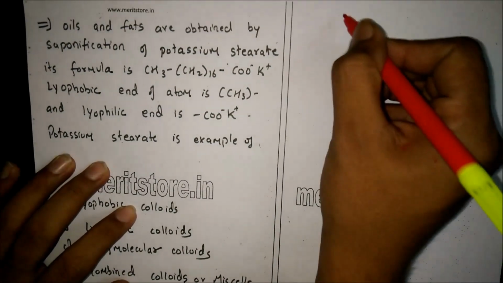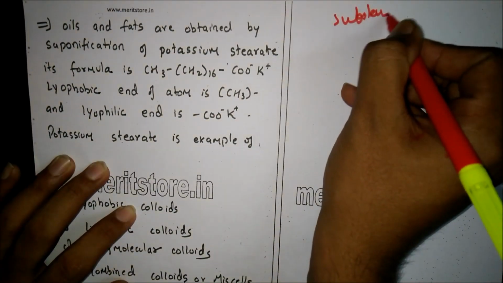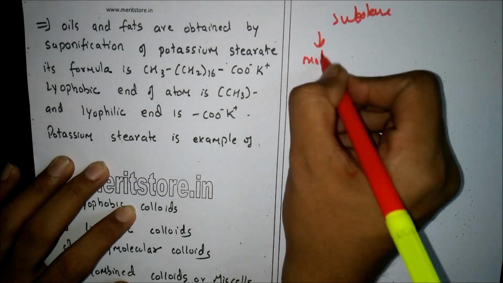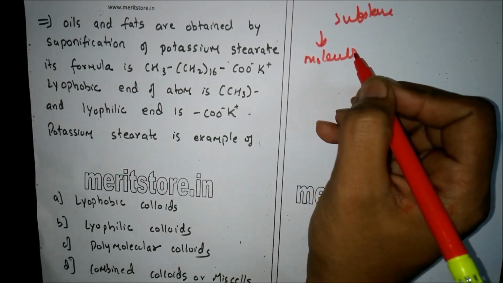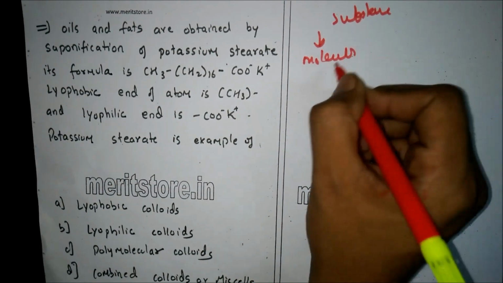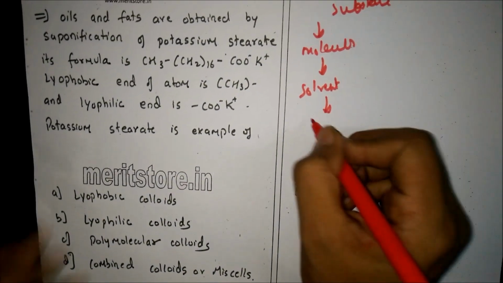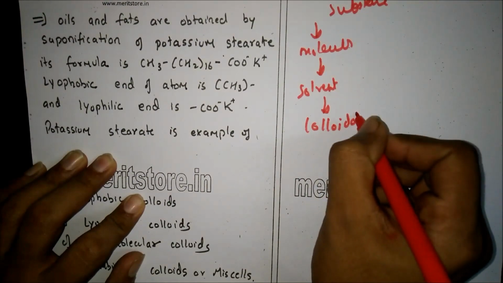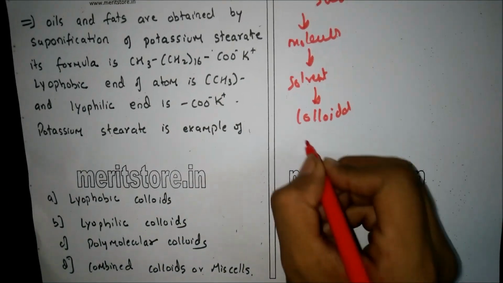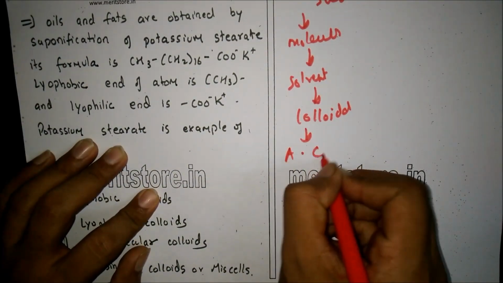Now, the substances whose molecules associate in the given solvent to form colloidal particles are known as associative colloids. Associative colloids.